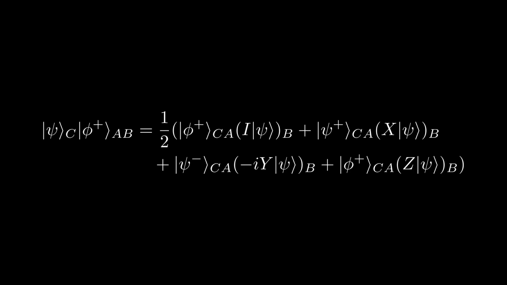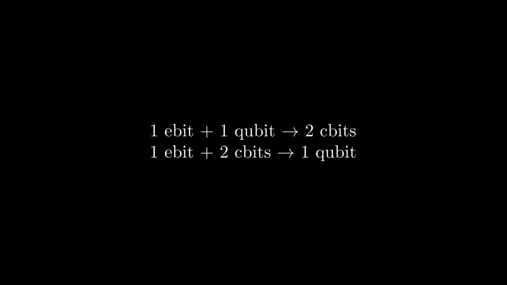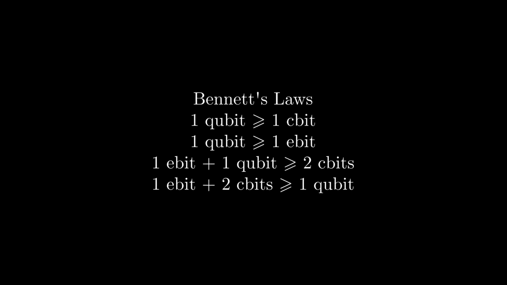Just as with superdense coding, we obtain the following conversion rate between c-bits, qubits, and e-bits, where one e-bit plus two classical bits can be used to send over a single qubit of information. Altogether, from both superdense coding and quantum teleportation, we arrive at the following correspondences between classical bits, qubits, and entangled bits. As we can see, having these e-bits is quite useful, as they increase the amount of information we can convey. These two relations are part of a larger set of rules referred to as Bennett's laws.